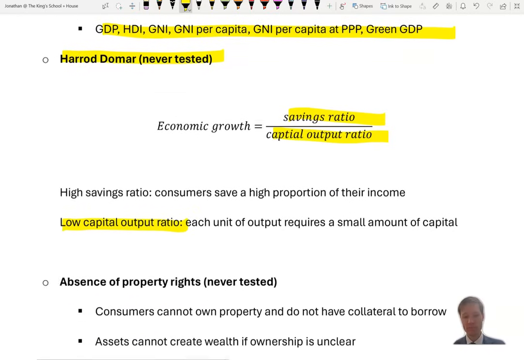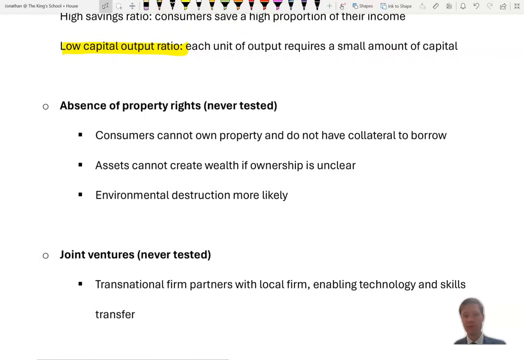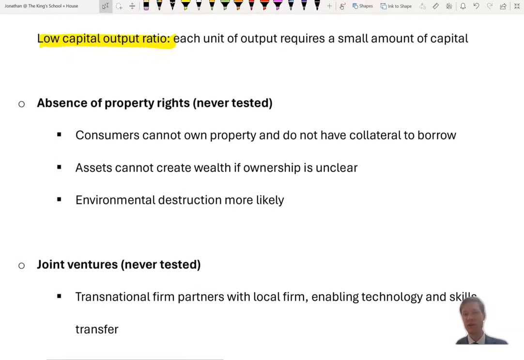Absence of property rights has never been tested. Very simply, if you don't own property, then you're not able to borrow and then invest because you don't have something called collateral. The bank doesn't have any safeguard to ensure that if you don't pay back your loan, they can take an asset from you.